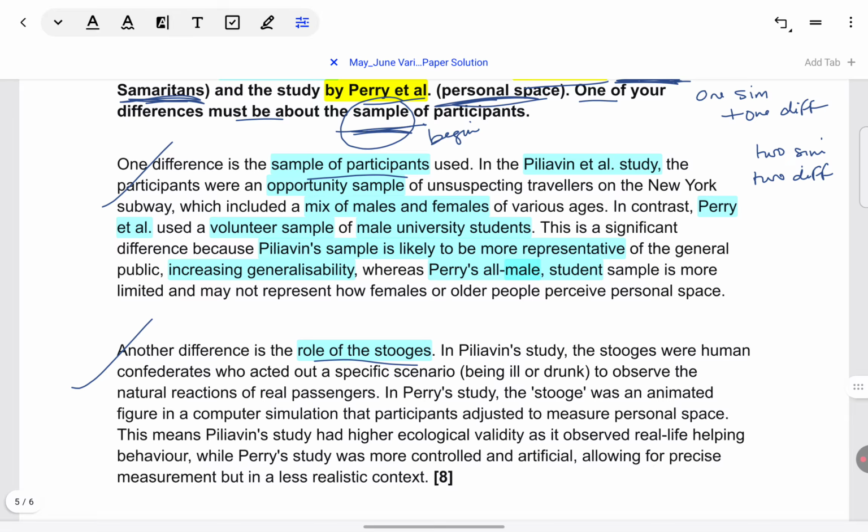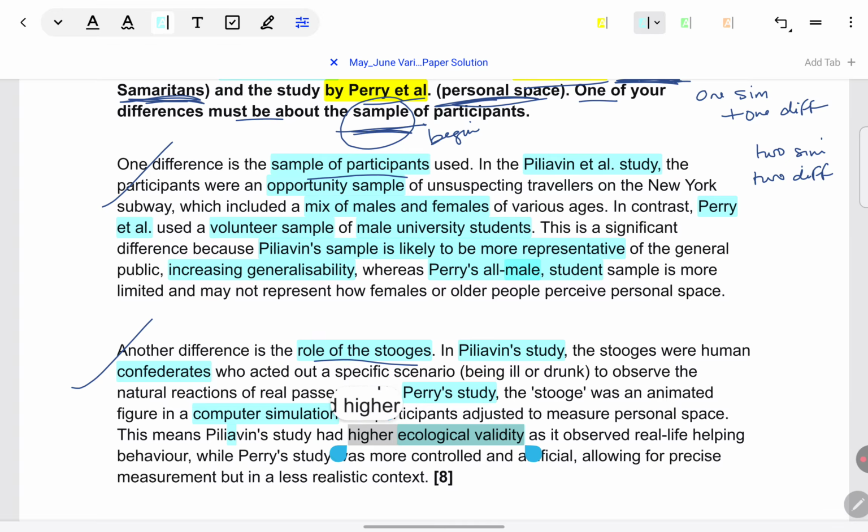Now let's look at the next paragraph. Another difference is the role of the stooges. In Piliavin's study, the stooges were the confederates. In Perry et al.'s study, the stooge was a computer simulation. Here the student is talking about the protagonists that were approaching the central figure. So, okay, good. Specific evidence is given, but again, see the reconciliation, the conclusion. That is the main thing.